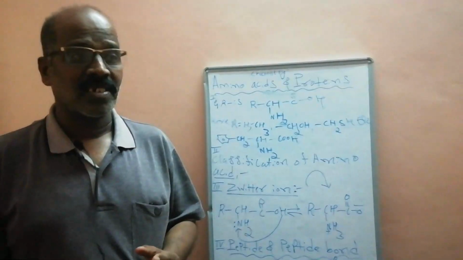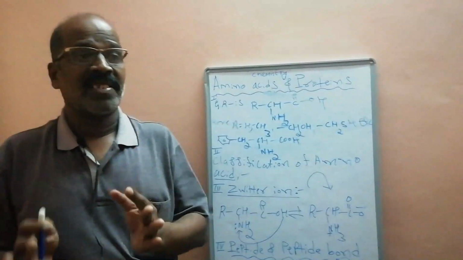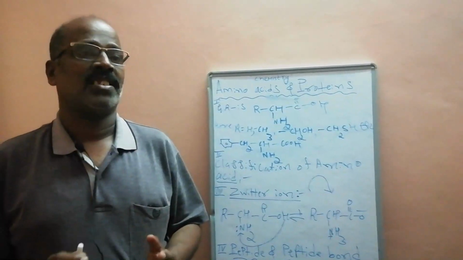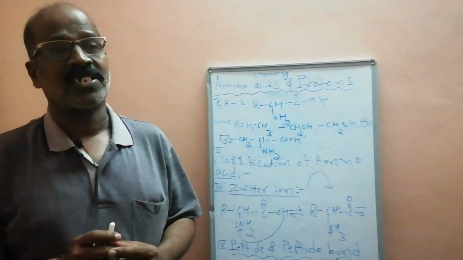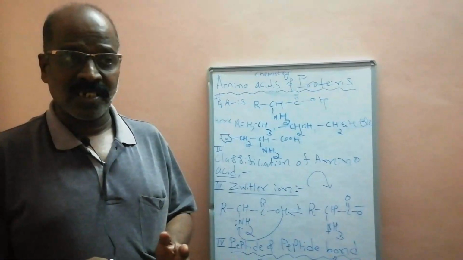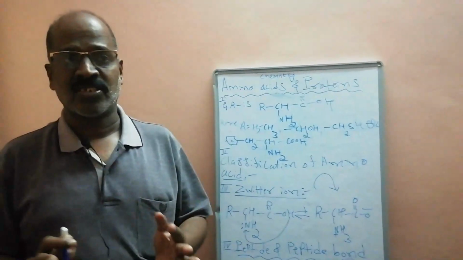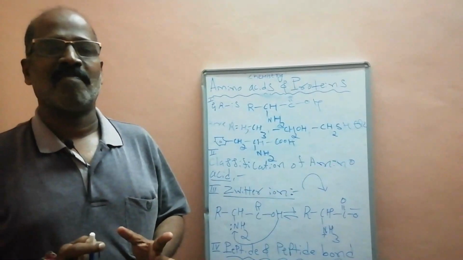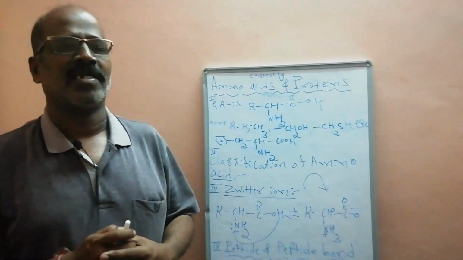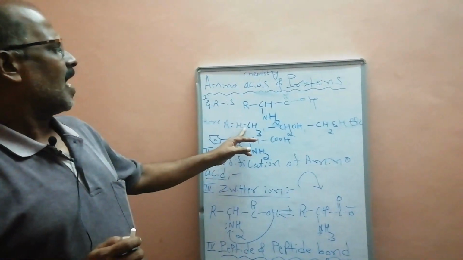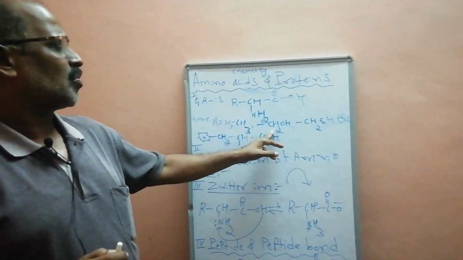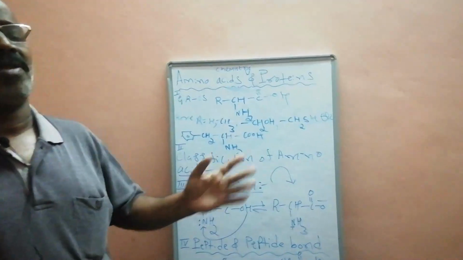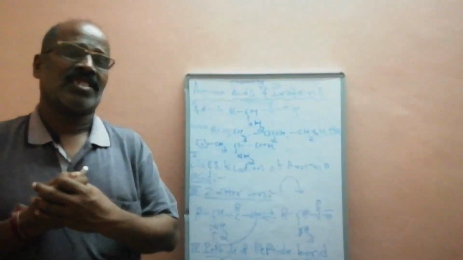These are amino acids which can be synthesized in the human body. That is called non-essential amino acid. What is a non-essential amino acid? The amino acids which can be synthesized in the human body are called non-essential amino acids. The best examples are almost all neutral amino acids: glycine, alanine (CH3), serine (CH2OH). These are all called non-essential amino acids.